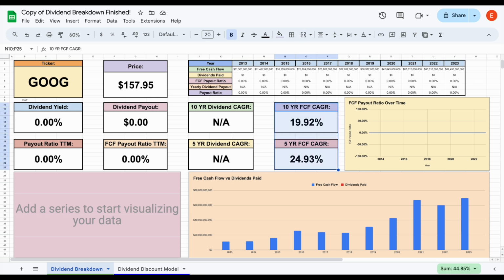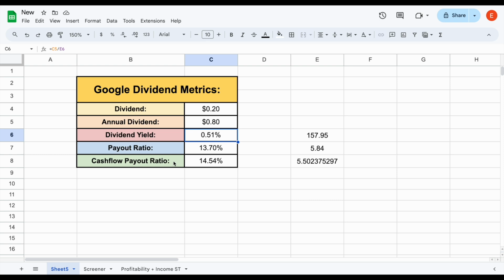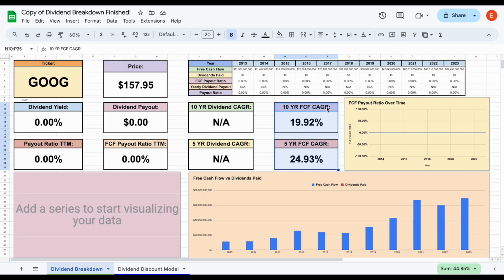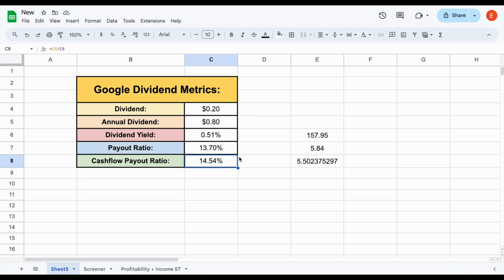So keep in mind, if they want their free cash flow payout ratio to stay at around 14.54% moving forward, and free cash flow is growing at around 20 to 25%, that means this company has the ability to grow their dividend payments at a rate of around 20% every single year without their cash flow payout ratio increasing. That's a pretty unbelievable thing to think about.